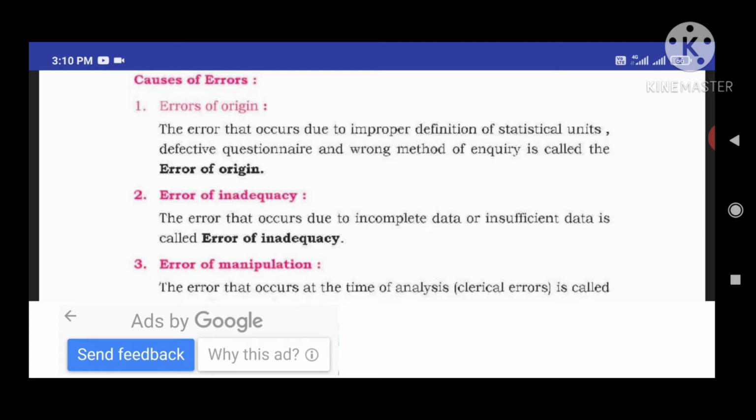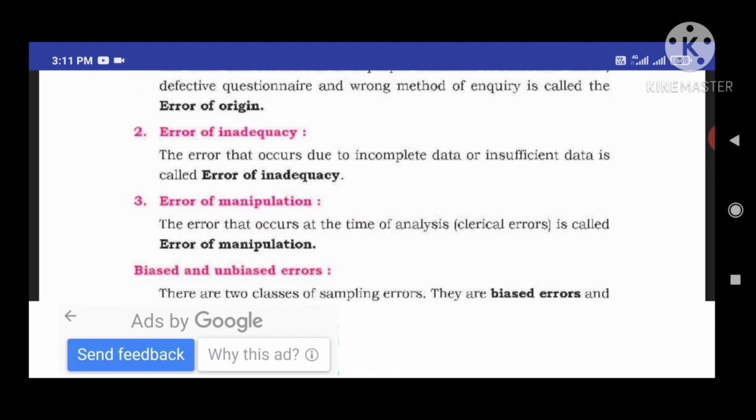Next, one more reason for errors is error of inadequacy. Error of inadequacy means errors that occur due to incomplete or insufficient data. When we are collecting data, we need more information, but we collect less information. At that time, we get mistakes or errors. Those errors we call errors of inadequacy.